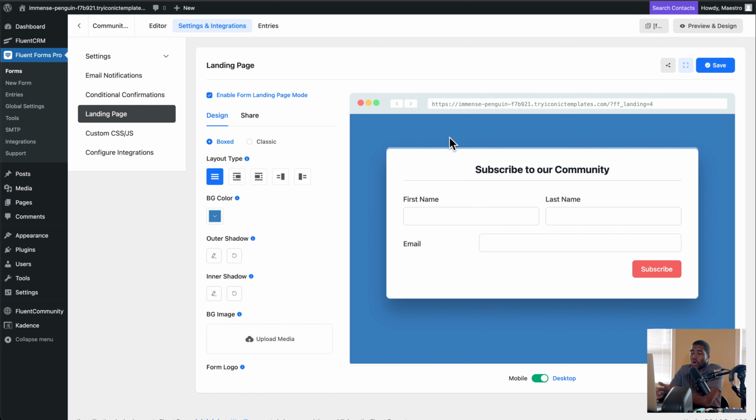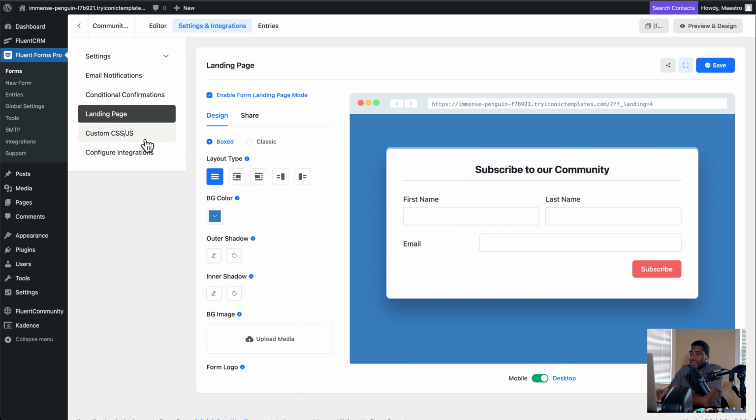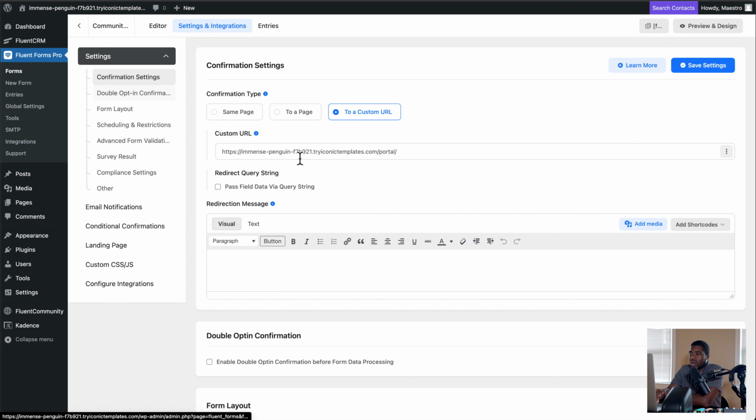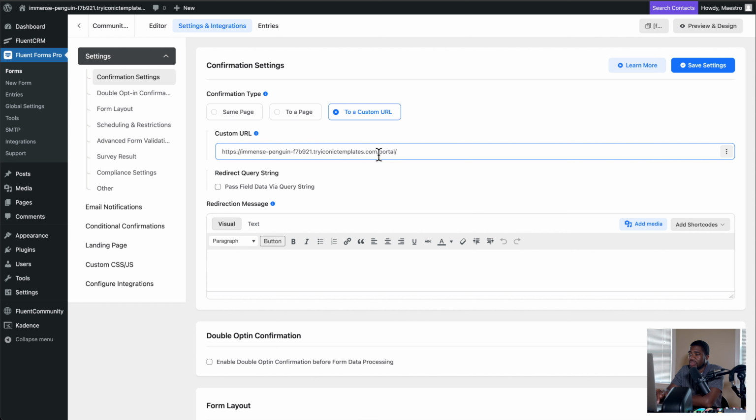I just didn't feel like doing a whole bunch of other things. So I had the plugin make a landing page for me that has this form on it. So this URL I took and added it right here to use a custom URL when it comes to this configure welcome screen. That's key. And then this URL right here is the URL of the actual portal, the actual website itself. This URL is the URL of the community right here. So that's that. So you see that we have that URL.